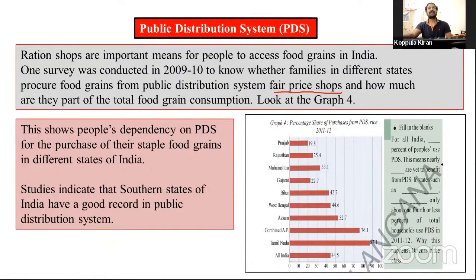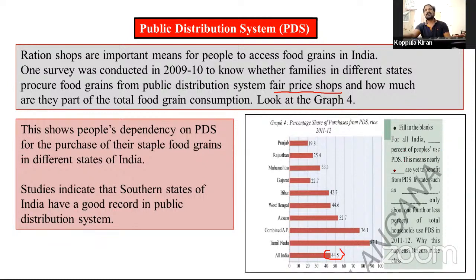Punjab 90.8, Rajasthan only 25%, Maharashtra 33, Gujarat 22, Bihar, and combined AP 76.1. Tamil Nadu is the highest state. So in this case, they are facilitating the people to provide food grains. They can get these food grains from ration shops only. For all India, 44.5% of people use PDS.